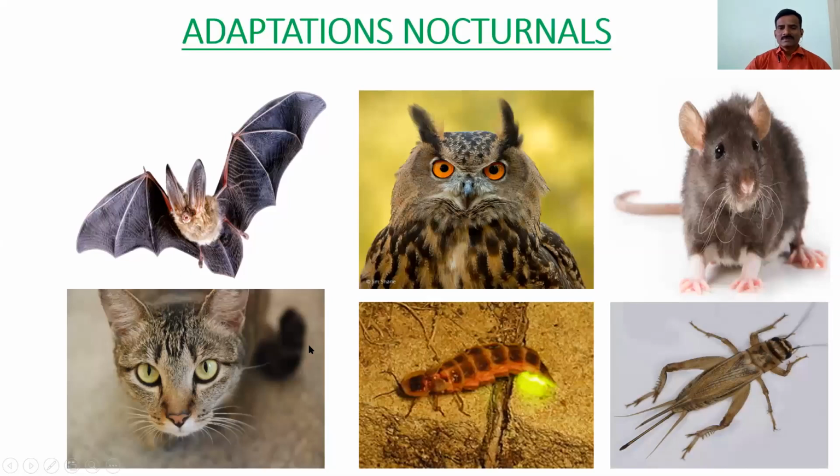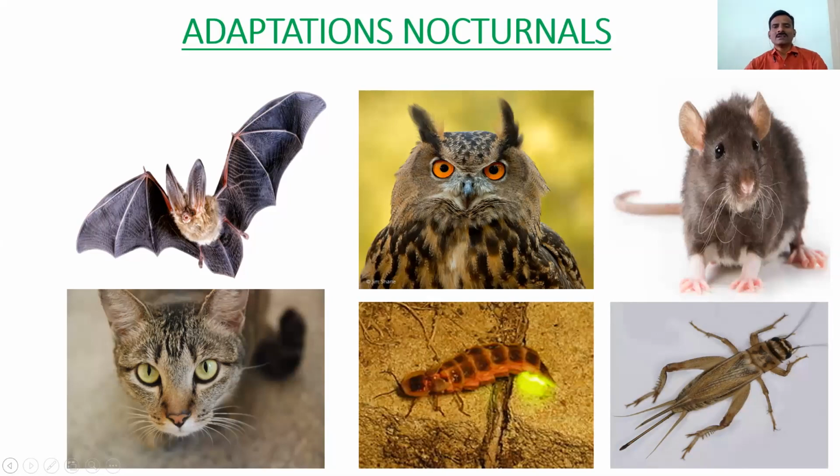So next one, some animals we observe during the night time only. Generally, the animals which are active in the daytime and sleeping in the night time are called diurnals. Some creatures or animals or insects are active in the night time and sleeping in the daytime. These are called nocturnals. So the night time conditions are different from the daytime. So low light.